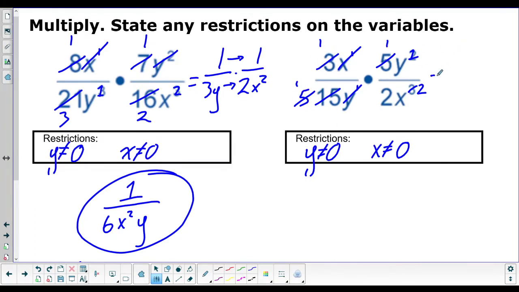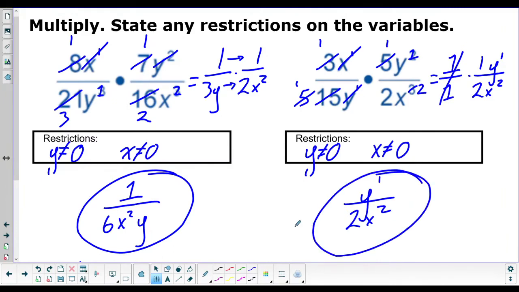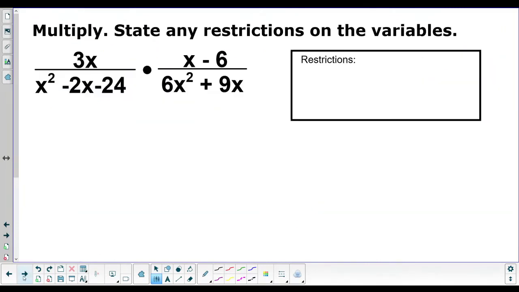So on the top here, we have just 1 left over 1, and this y canceled. So this is just 1. Everything here canceled. Times, we have 1 y to the first over 2x squared. So 1 over 1 is just 1. This goes away. And then this is our answer. We have y to the first over 2x squared. Done. Perfect.